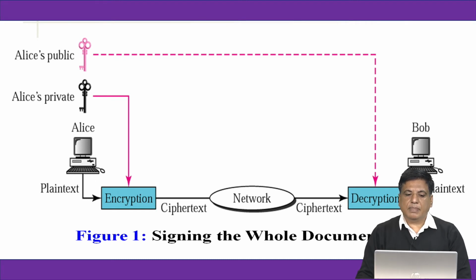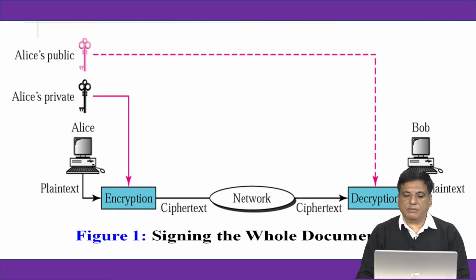For integrity, if Alice encrypts the data with her private key, it can be opened only by the public key of Alice. An attacker can open the data but does not know the private key of Alice. So this is how we achieve integrity. It means the attacker cannot modify the data because the attacker does not know the private key of Alice. Similarly, if something is opened by Alice's public key, it means the data was sent by Alice. It means the authentication is proved to the receiver.